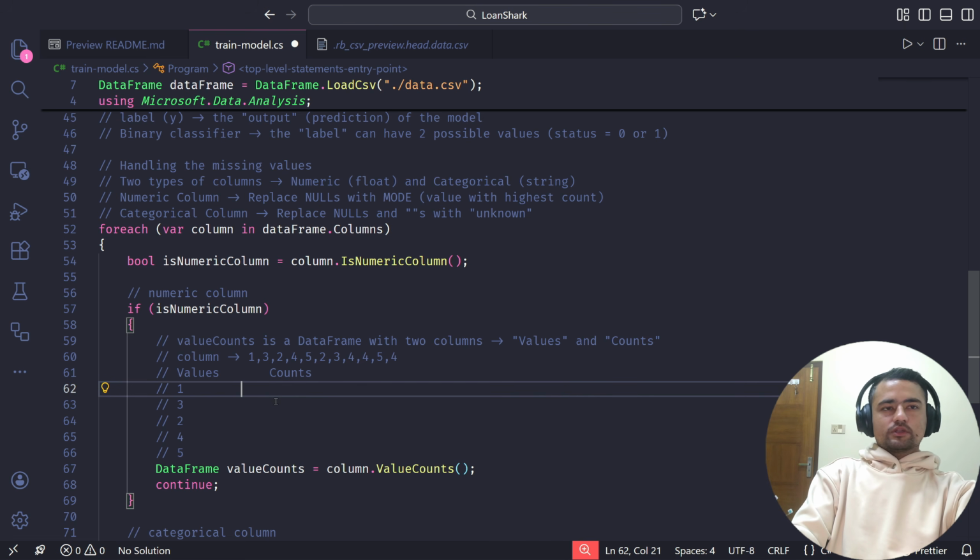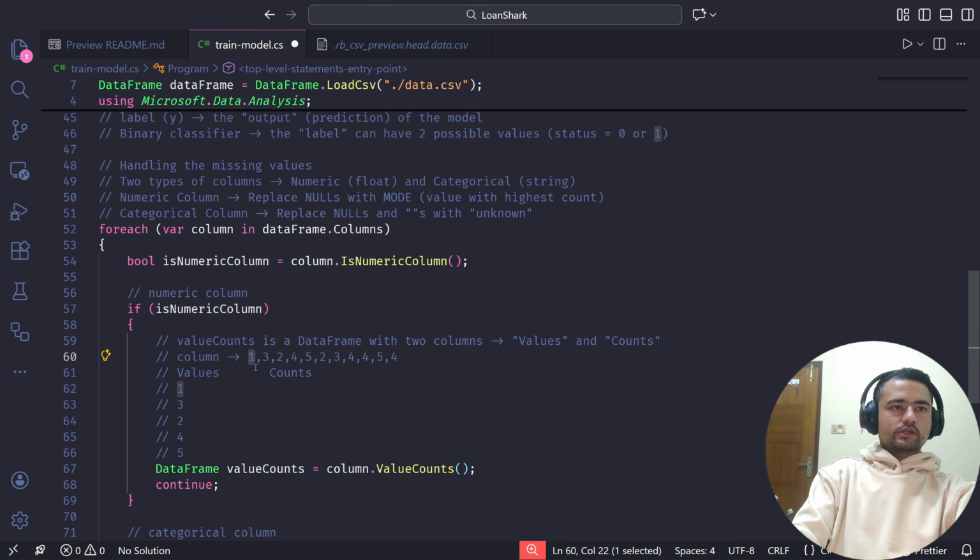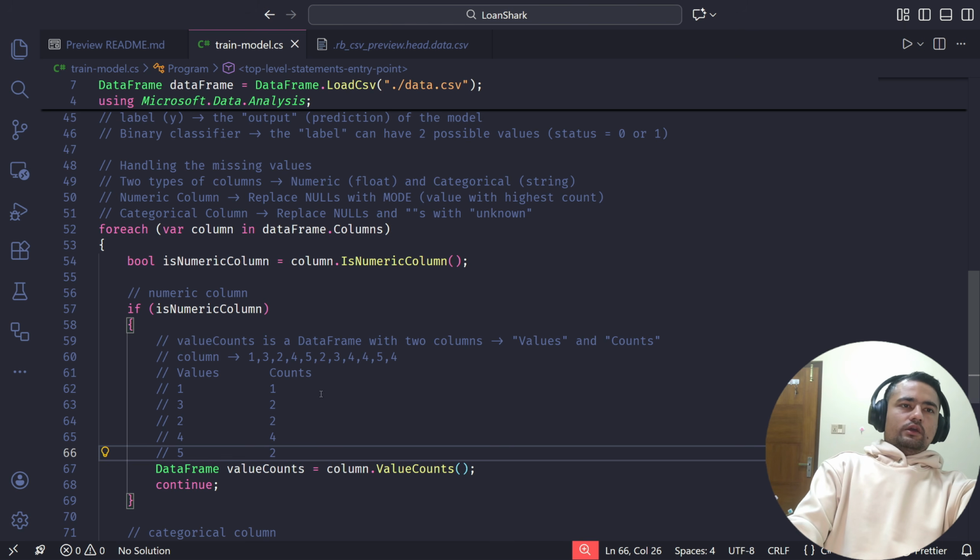Now for the counts column, how many occurrences are there for 1? Just 1. For 3 we have 2 occurrences, so this is going to be 2. For 2 we have 2 occurrences, so this is also 2. For 4 we have 4 occurrences, so this is going to be 4. And for 5 we have 2 occurrences, so this is also 2. This is how the value counts data frame will give us all the unique values with their counts.